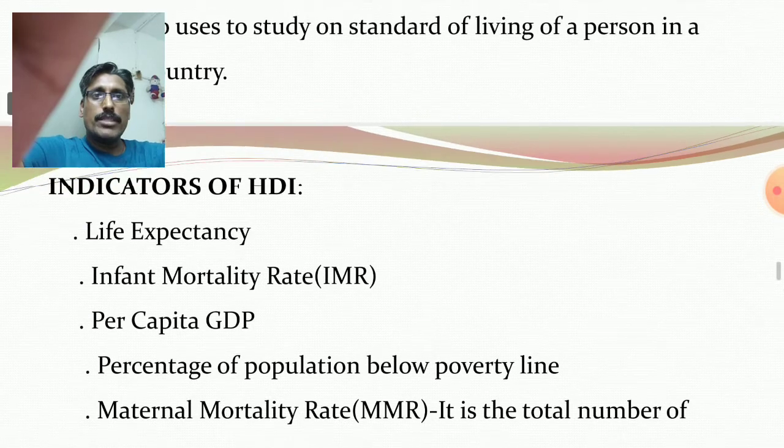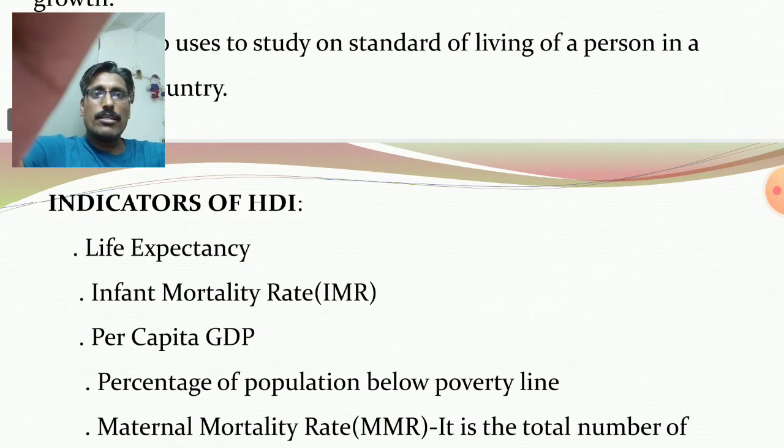So on the basis of the human development index, UNDP gives ranks to the countries. Mainly the UNDP report emphasizes human development. Human development relates to the 3 key dimensions, and the human development index is used to measure the 3 key dimensions of human development.